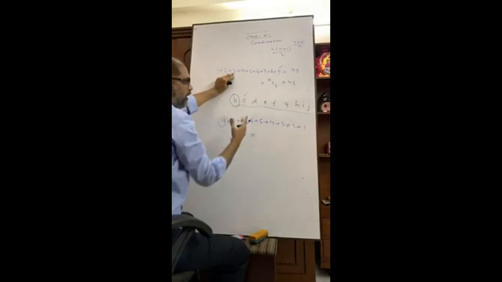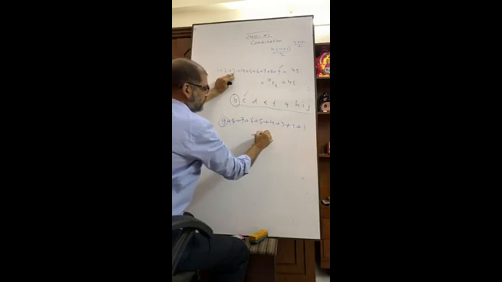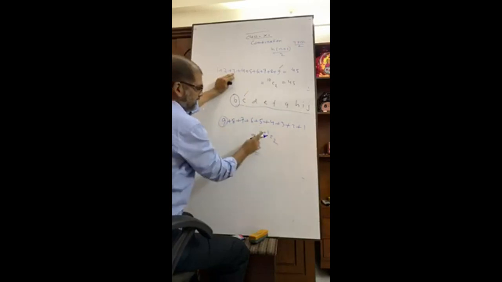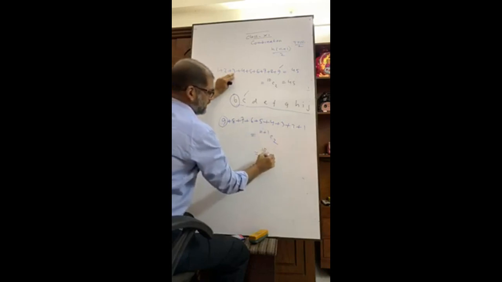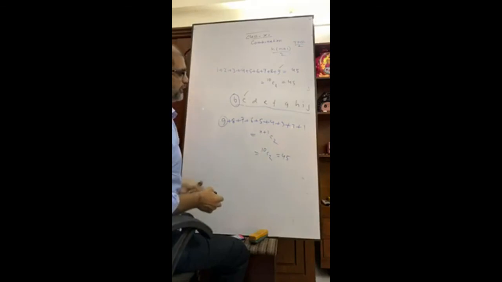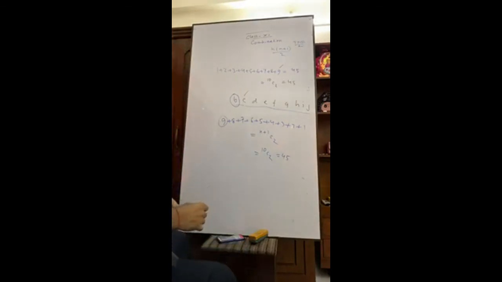So 1 will be more: n plus 1 C2. What is n? n is 9. So 9 plus 1 is 10. That is 10 C2, which equals 45. So there are 45 ways that everyone will shake hands among 10 friends. Okay?